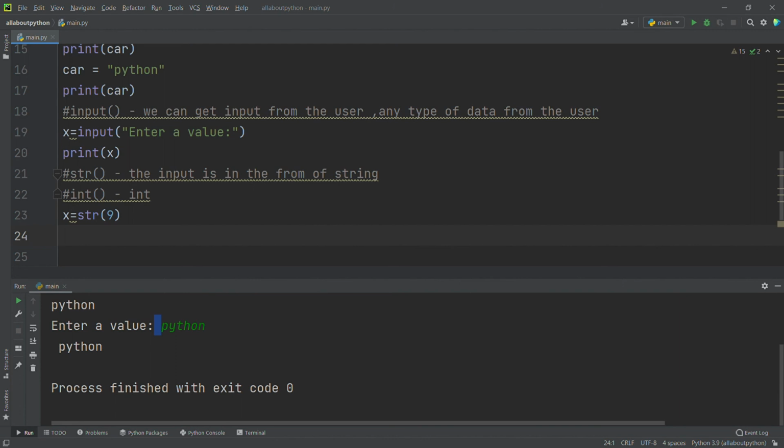If I use the type function, it tells what type of data is stored in the variable.